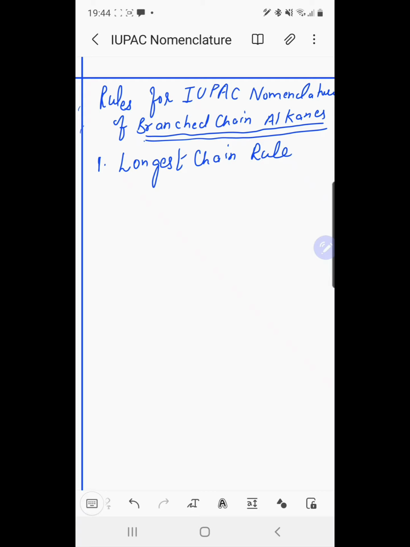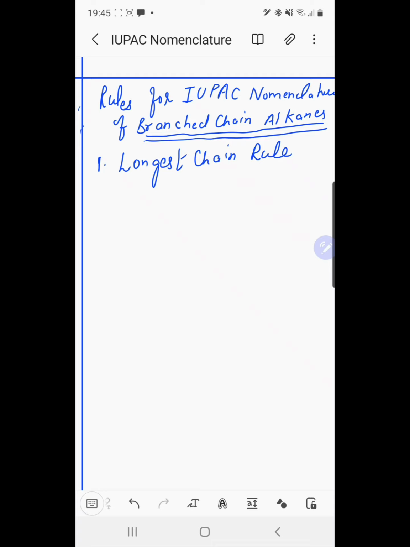All other carbon atoms which are not included in the parent chain are called branch chains, side chains or substituents. The branched chain alkane is then named as a derivative of the parent chain. It may be noted that the longest chain may or may not be straight, but it must be continuous.